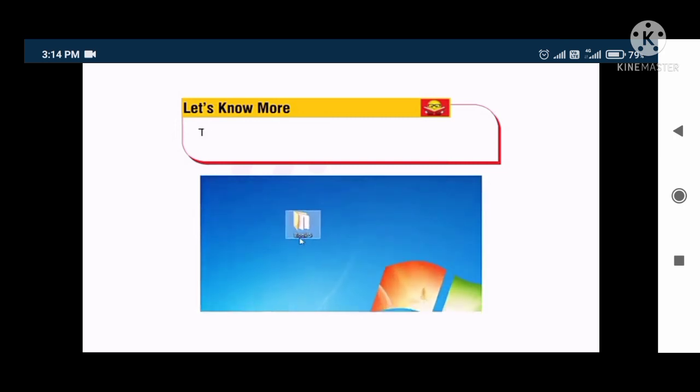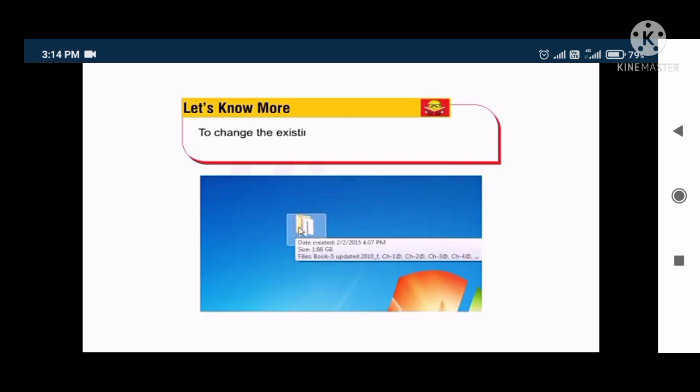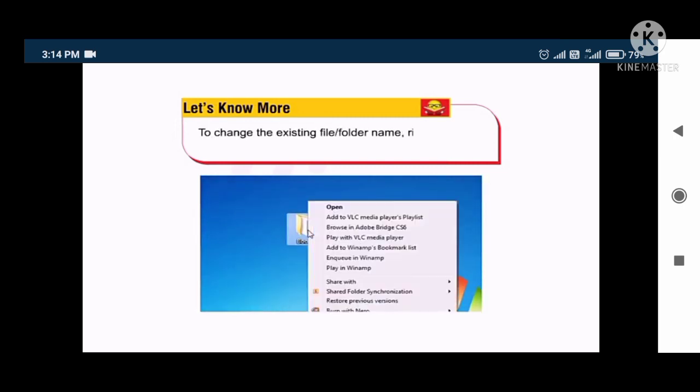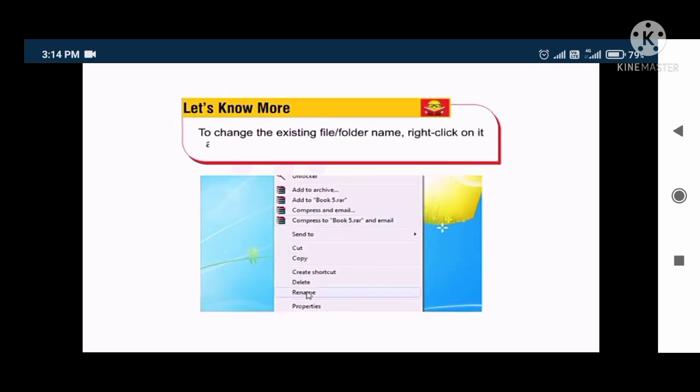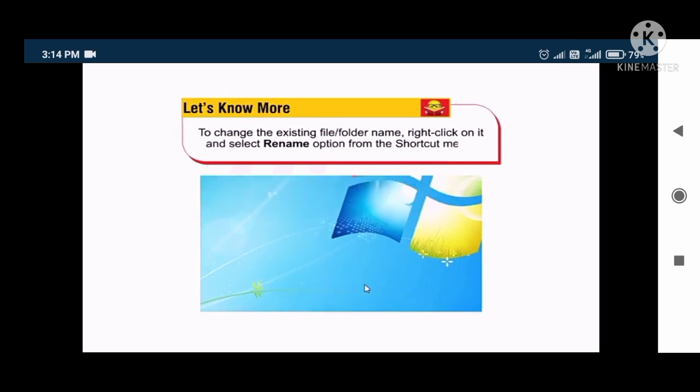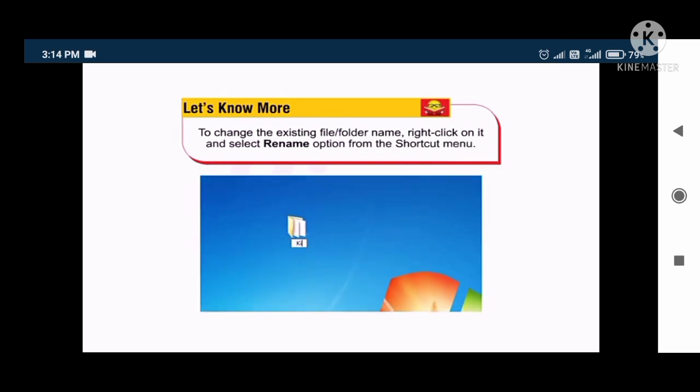Let's know more. To change the existing file or folder name, right-click on it and select the Rename option from the shortcut menu. Then type the name for that file.